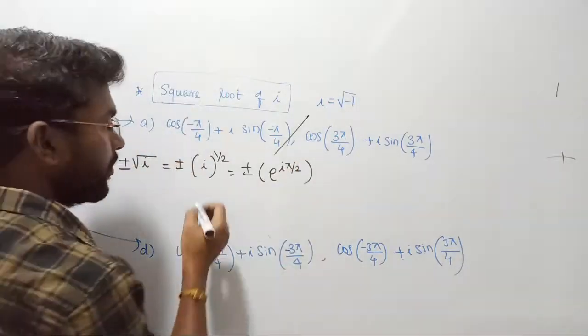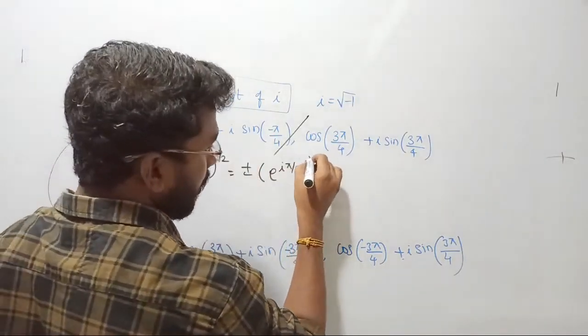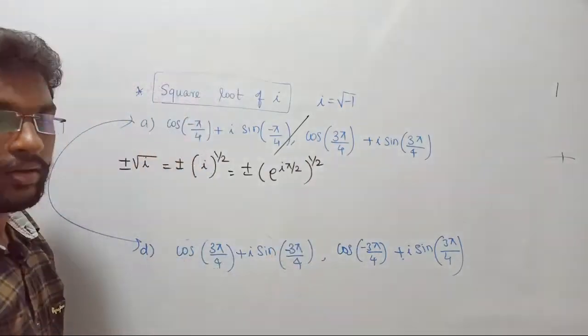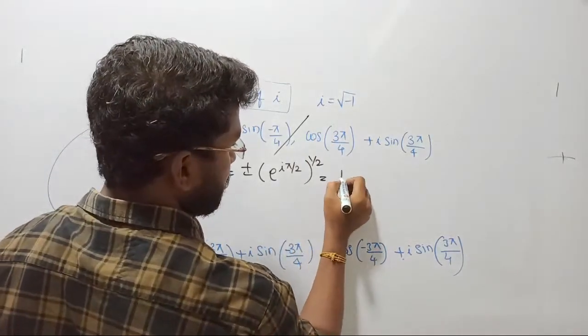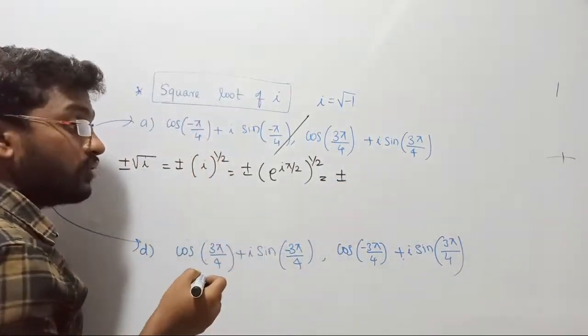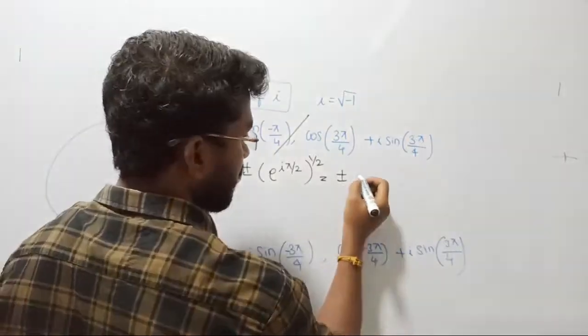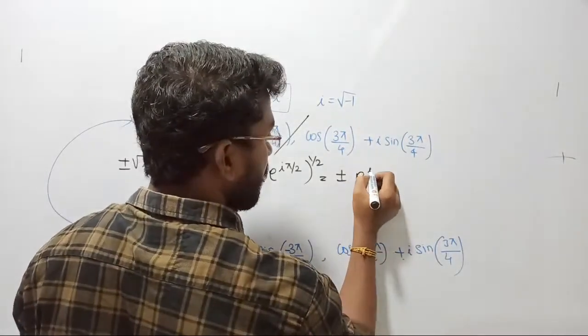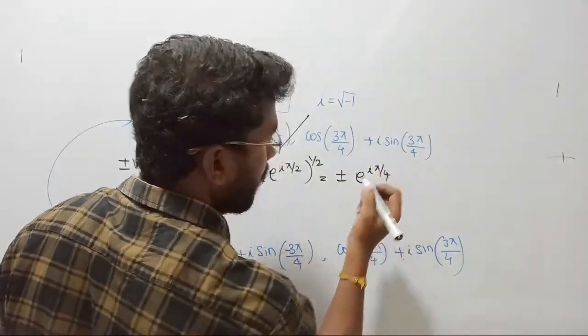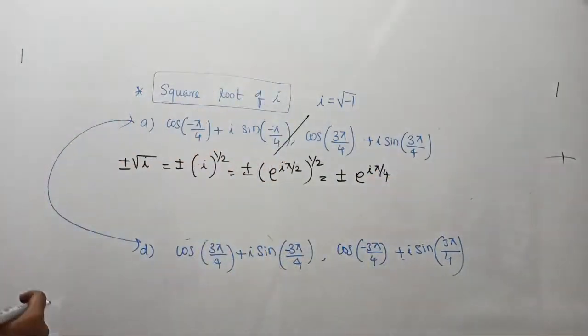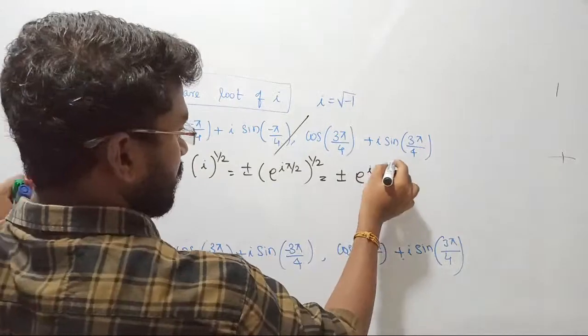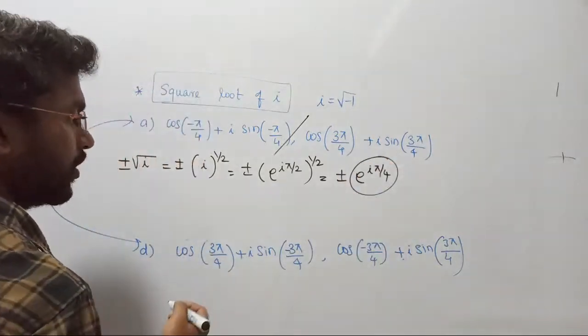Such that what will it become? One more 1 by 2 will be there, right? Yes. So it can be further written as plus or minus, right? What should be considered? What are we going to consider here? It is being considered as e power i into pi by 4, e power i into pi by 4. Now just do the expansion of this. That is enough, right?